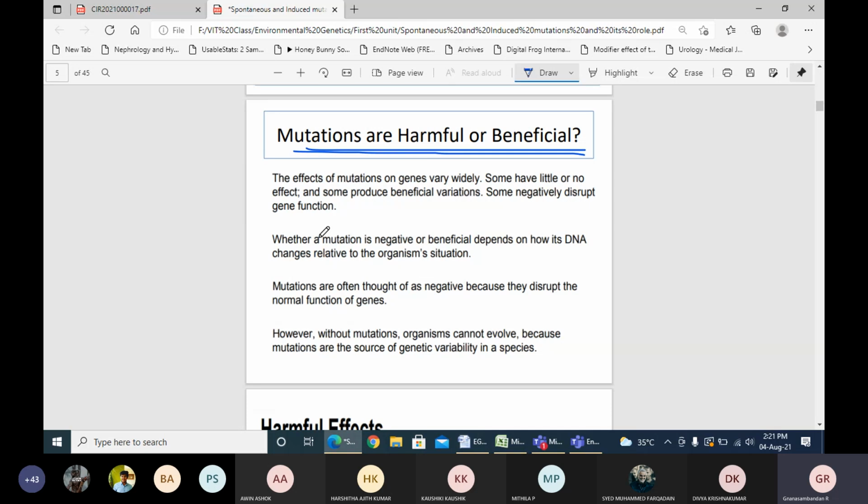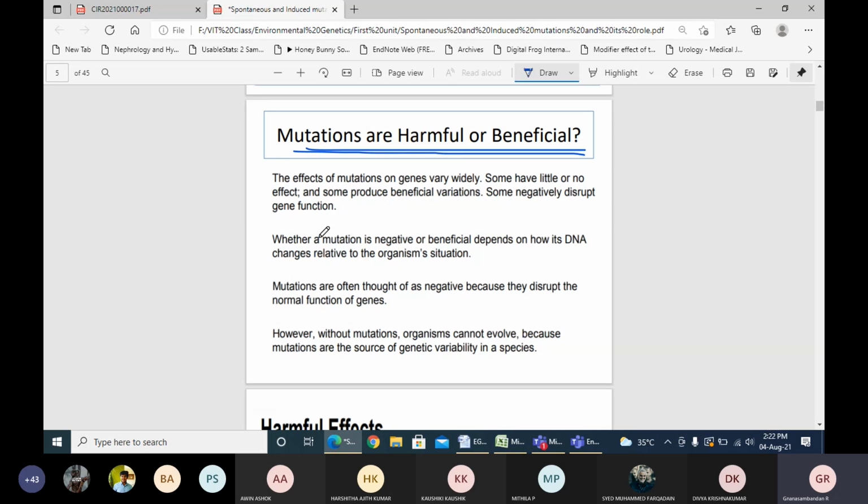Sometimes there is a beneficial effect. There is a gene called the dopamine receptor. When this dopamine receptor gets mutated, it gives a kind of protective effect from alcohol consumption.